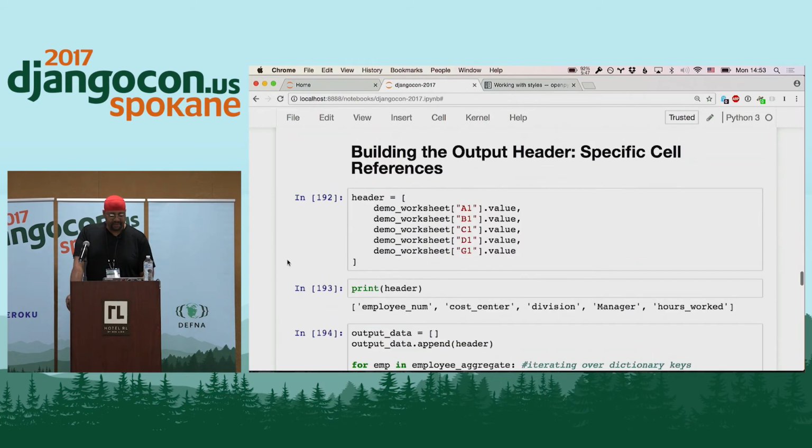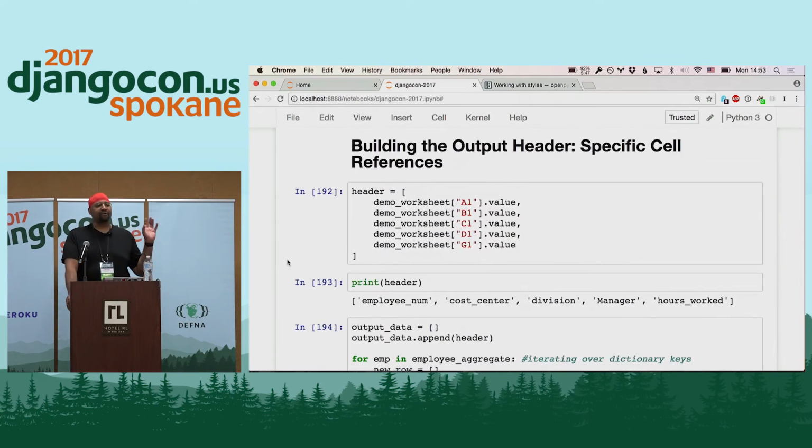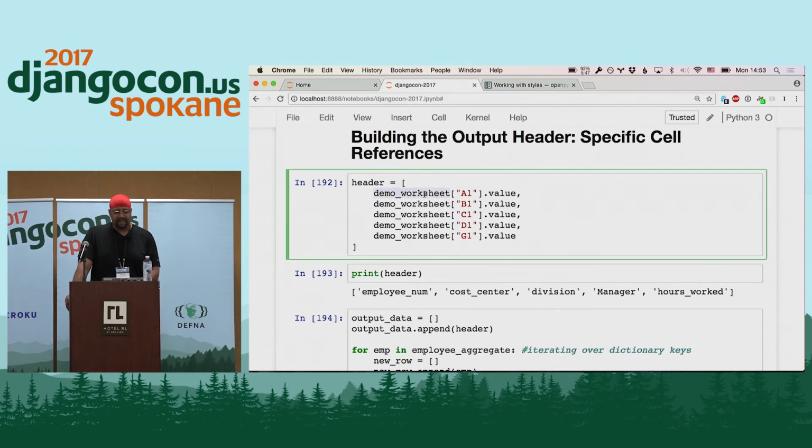Then I decide to build a header because I don't want to just write the raw data to the spreadsheet. I also want some sort of a header so the spreadsheet looks organized when I give it to someone else so they can understand it. And so I'm just building a header here basically by copying the values out of the demo worksheet. And again, I'm just accessing those cells directly.